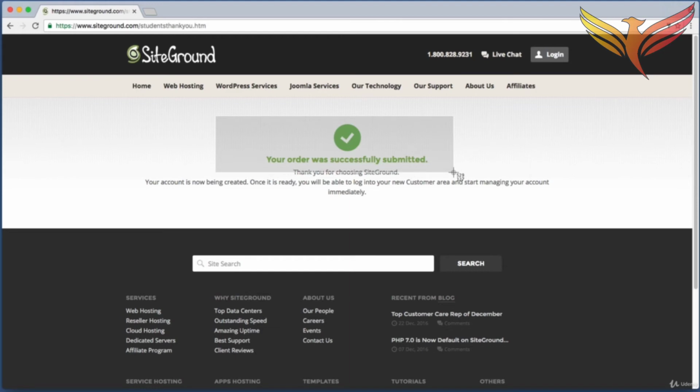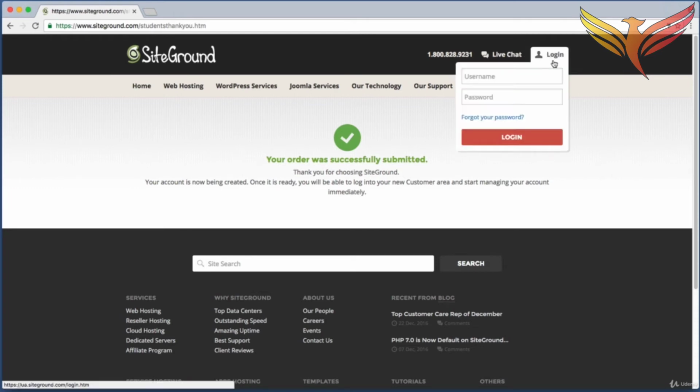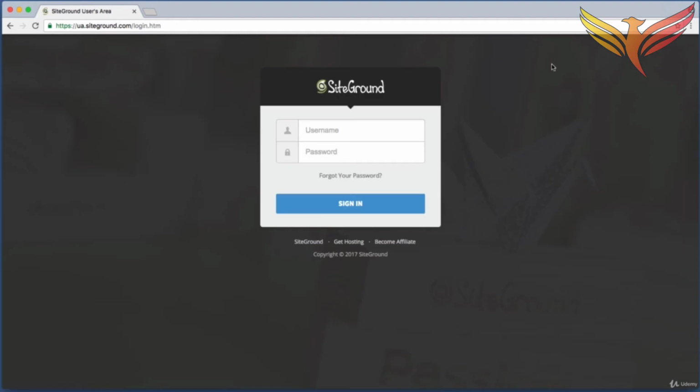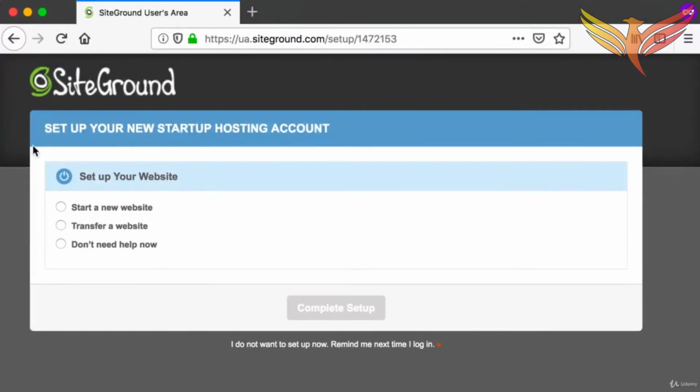from SiteGround. In that email, look for a button or link that reads Log in to Customer Area. Or you can simply hover over this button in the top right that reads Log in. And you can enter your email and password right here. Or if you actually click right about here, that will take you to the dedicated login page. It doesn't matter how you log in. Okay, so go ahead and type in your email and your password and then click sign in. That should take you to this page.